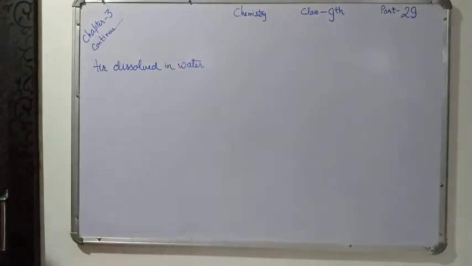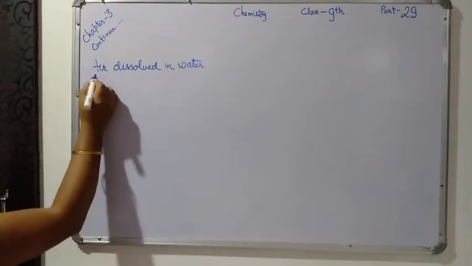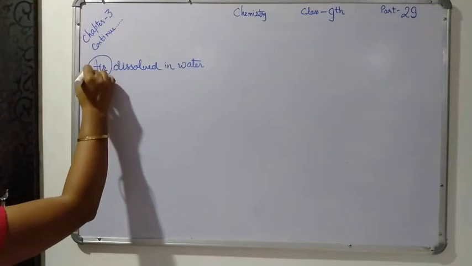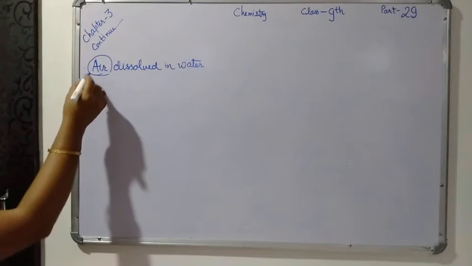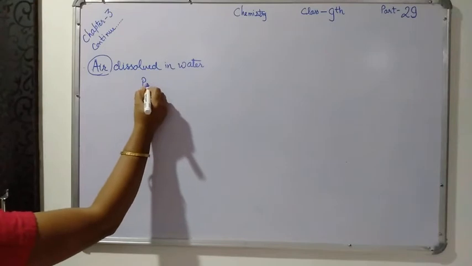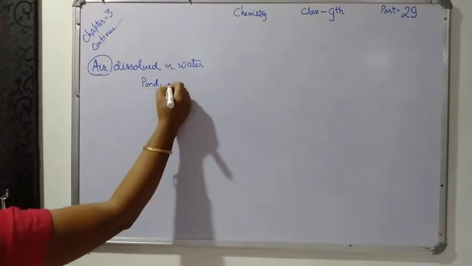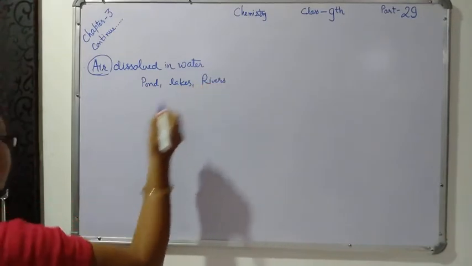In my previous video I explained to you that water is called a universal solvent because it has the capacity to dissolve so many substances in it. Water also has the capacity to dissolve gases in it. Air is present in the dissolved state in all the natural sources of water. In the ponds, in the lakes, and in the rivers, air is dissolved in the water.